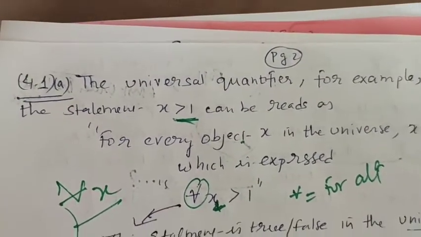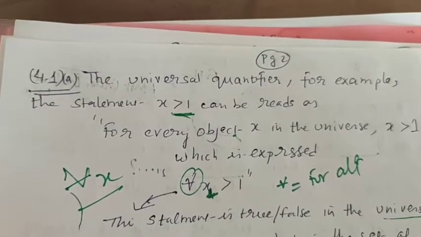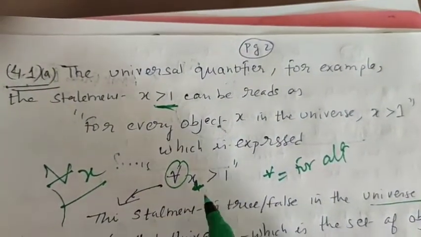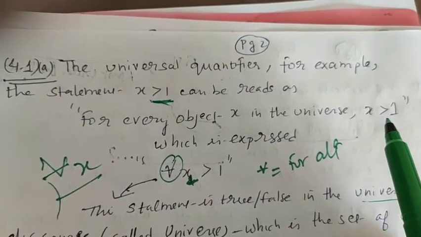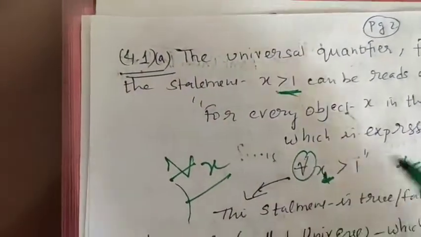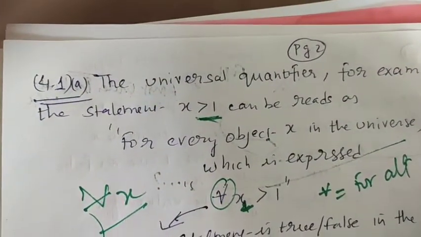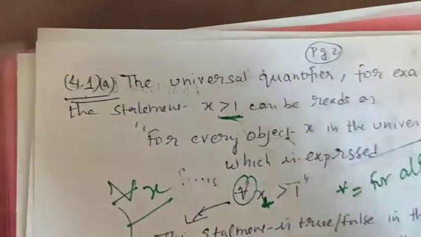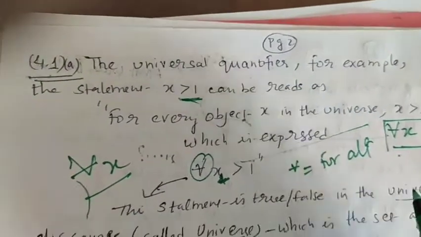The universal quantifier, for example, the previous example, the statement x greater than 1 can be read as for every object x in the universe, x greater than 1, which is expressed in terms of predicate logic as for all x, x greater than 1. तो predicate logic में यूनिवर्सल क्वांटिफायर को यूज करने के लिए हम ऐसे शो कर सकते हैं.